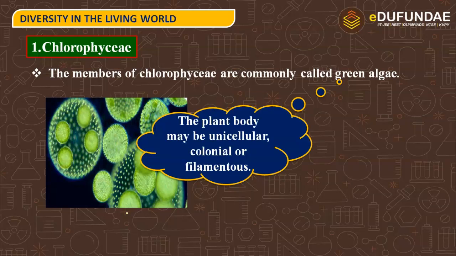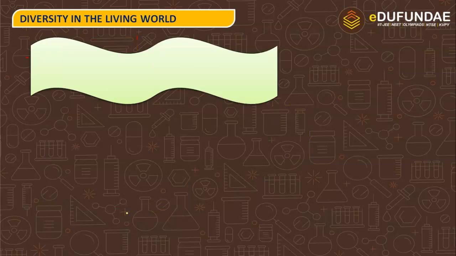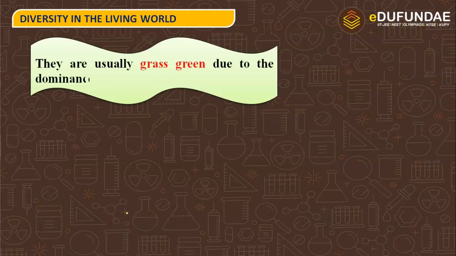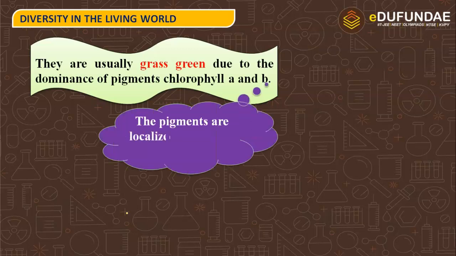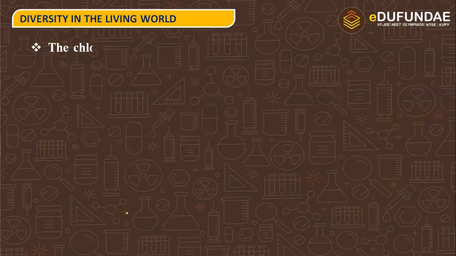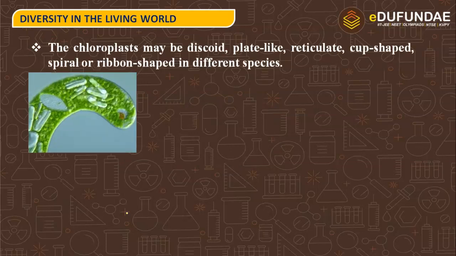The plant body may be unicellular, colonial, or filamentous. They are usually grass green due to the dominance of the pigments chlorophyll a and b. The pigments are localized in definite chloroplasts. The chloroplasts may be discoid, plate-like, reticulate, cup-shaped, spiral, or ribbon-shaped in different species.